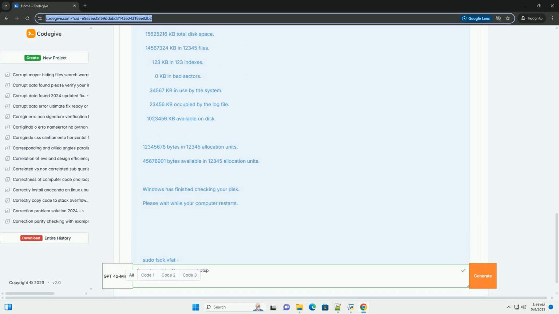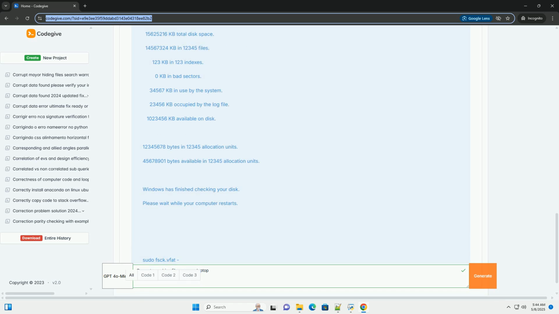Step 5, Low-level formatting, last resort. If nothing else works, and you've exhausted all other recovery options, a low-level format might be worth trying. Warning: low-level formatting will completely erase all data on the drive. It should only be used as a last resort if you're willing to sacrifice the data in an attempt to revive the drive for future use.